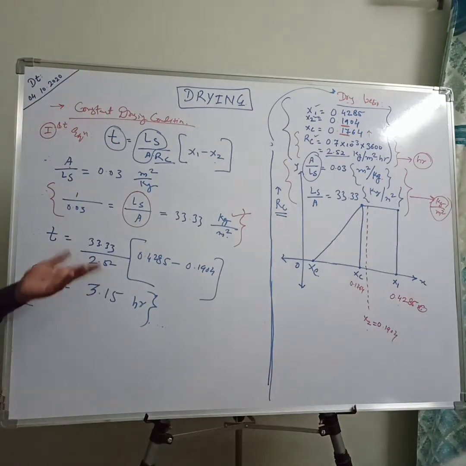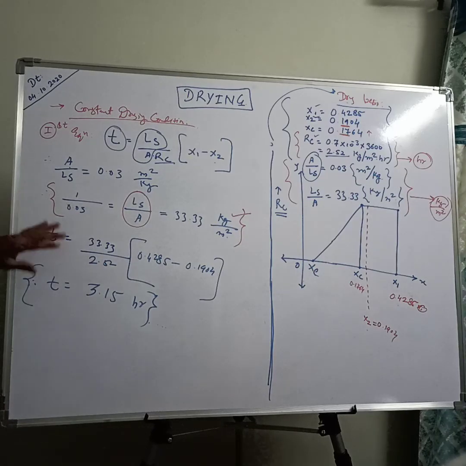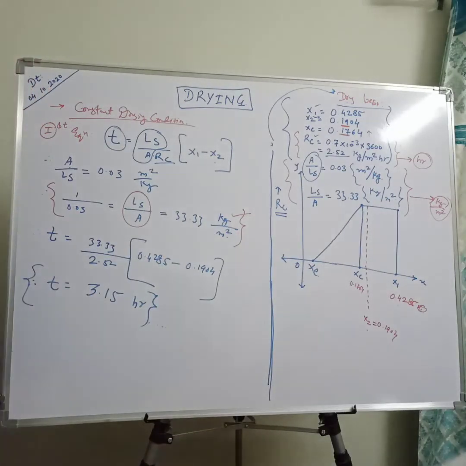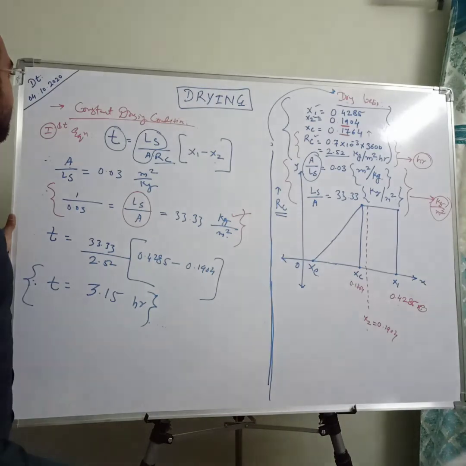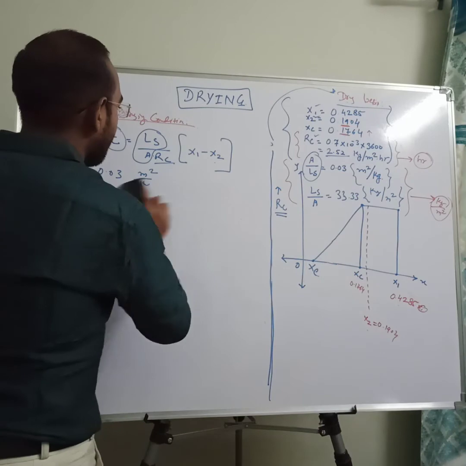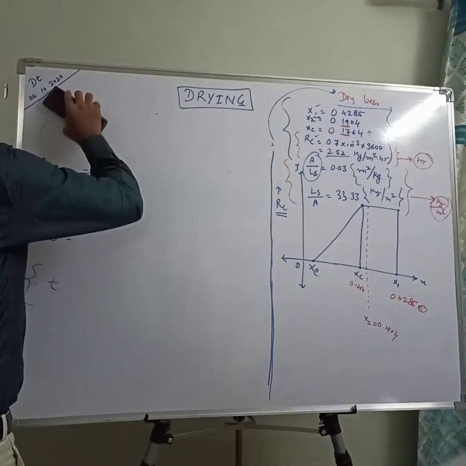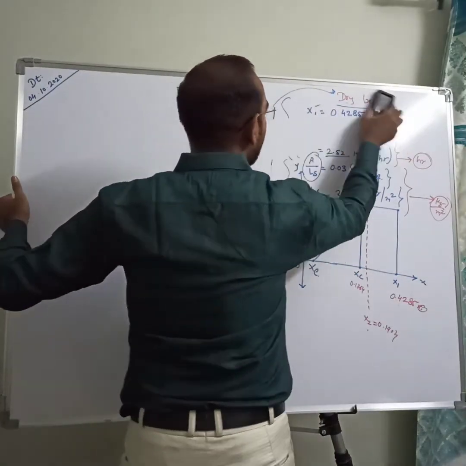So that's it. There is nothing more in this numerical. These are the two basic numericals related to our drying. One more numerical is there, but I will send it to all of you for homework or assignment. Regarding any queries or difficulty, we will discuss it later in our interactive session, along with all the theoretical topics already covered.